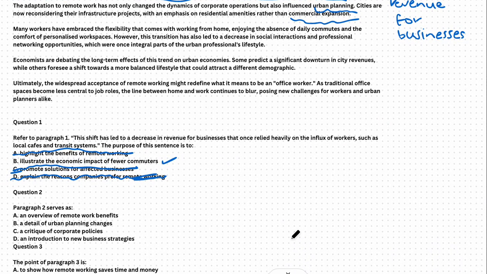Paragraph 2 serves as an overview of remote work benefits. Automatically, we can kind of get rid of that one. A detail of urban planning changes. Maybe. We've talked about how urban planning is the purpose, or what this paragraph is trying to communicate, these urban planning changes. C, a critique of corporate policies. Definitely doesn't fit. Introduction to new business strategies. No new business strategies are mentioned, so the answer would be B.